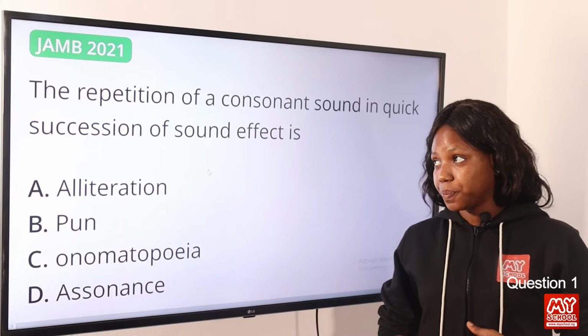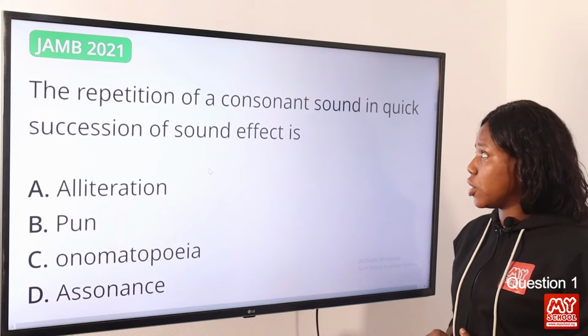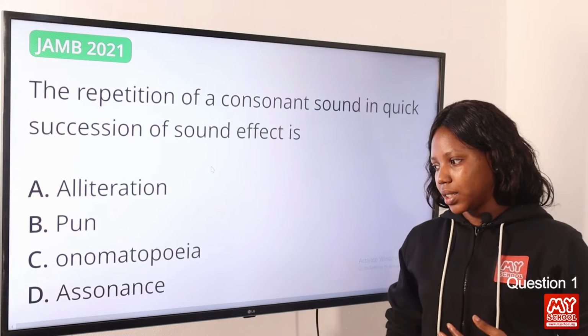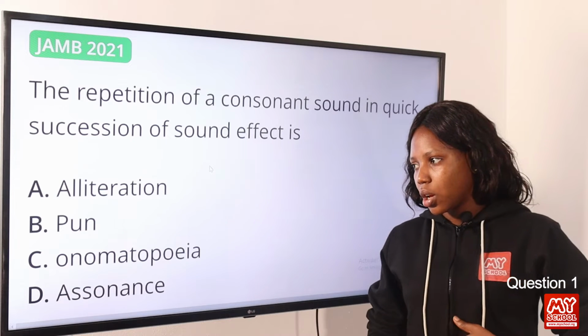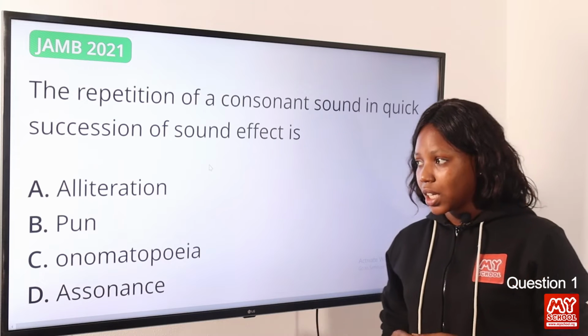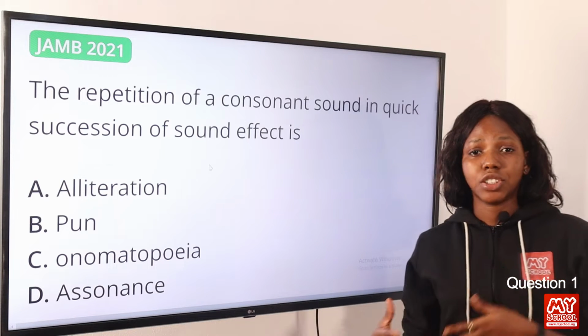Beginning with question 1, the repetition of a consonant sound in quick succession of sound effect is: option A, alliteration, option B, pun, option C, onomatopoeia, option D, assonance. The answer to this question is alliteration.